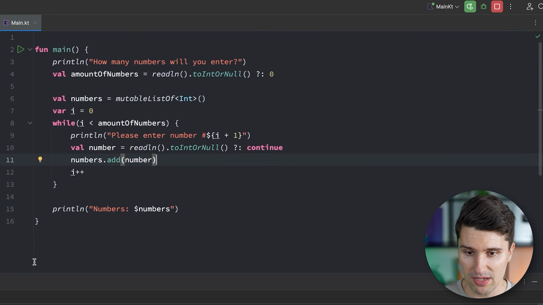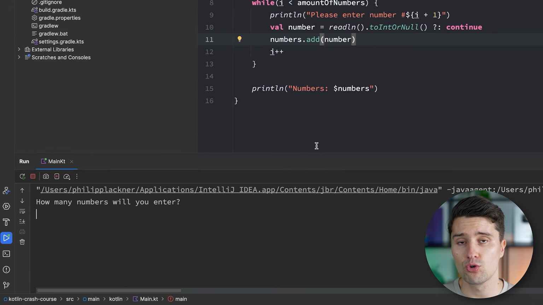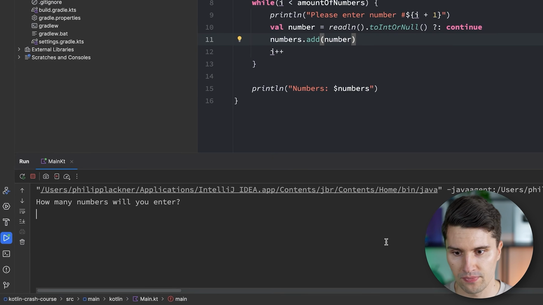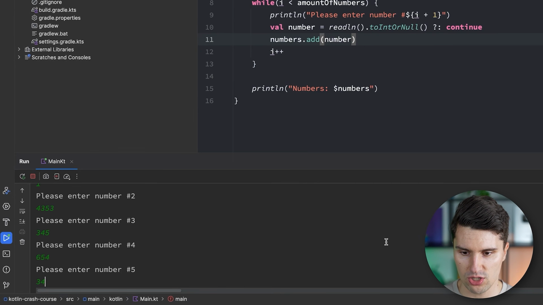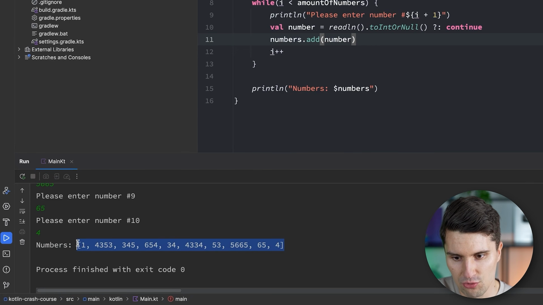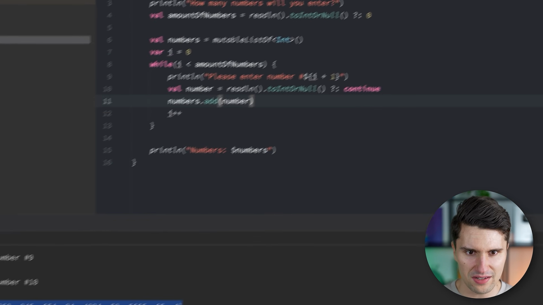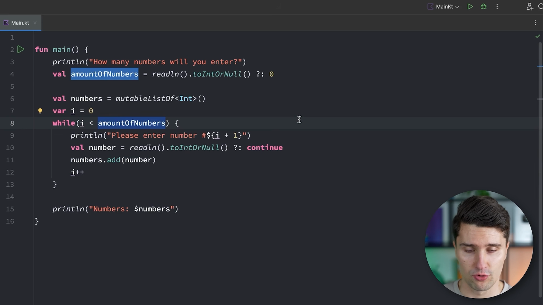This is now a better approach because with a list we can dynamically add more elements without needing to recreate the entire list. So we could say, want to enter 10 numbers. And we just enter some kind of numbers, and at the end it will then give us a list of all those numbers that we've entered. So I think this is clear how we can use this while loop in order to just execute certain parts of our code as often as we need, depending on a specific variable, for example.